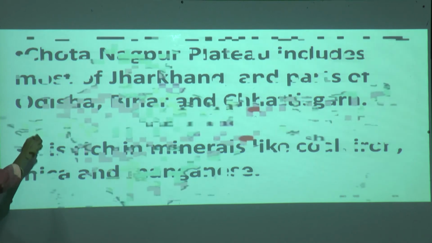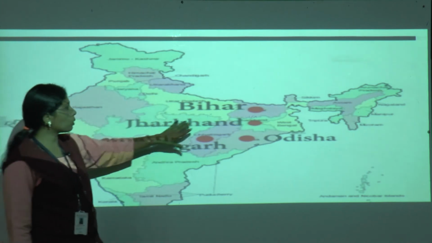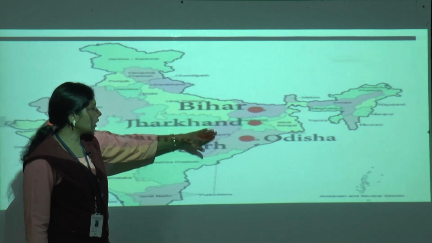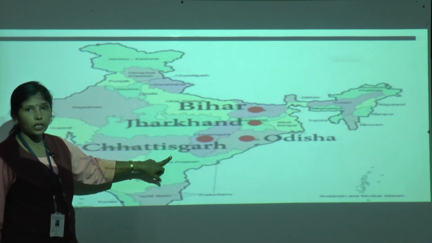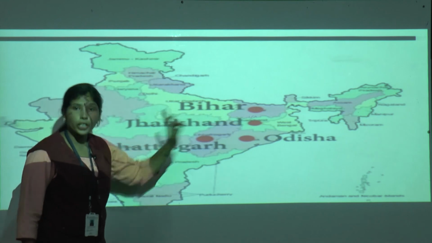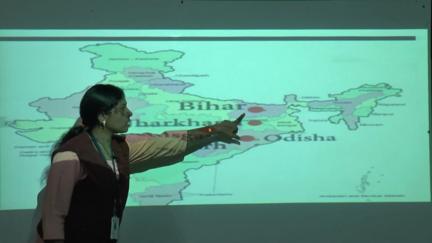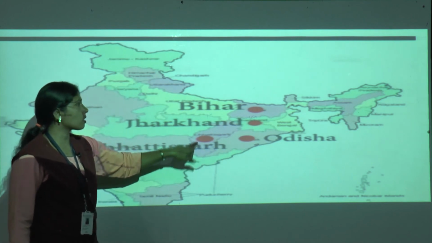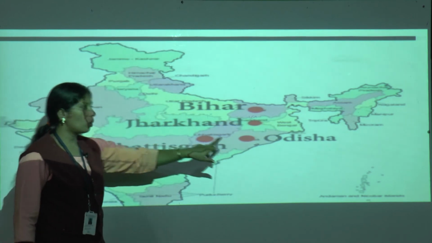So let us see here. This is a map where we have the Chota Nagpur Plateau, Bihar, Jharkhand, Odisha and Chhattisgarh. See here, Bihar is the red dot. Can you see here, children? Yes, the red dot is there, no? These are the places.